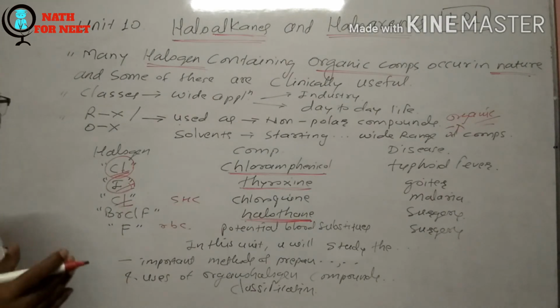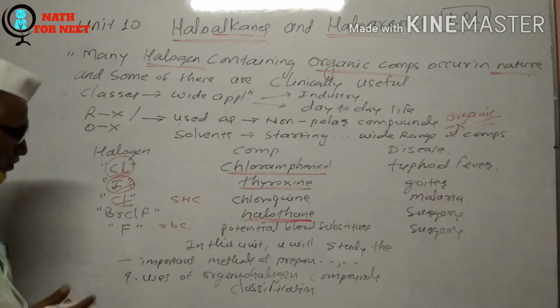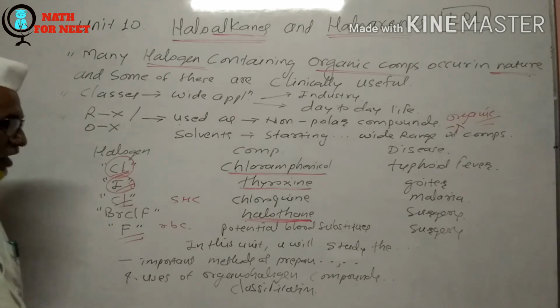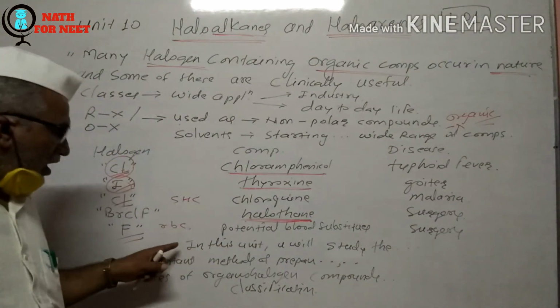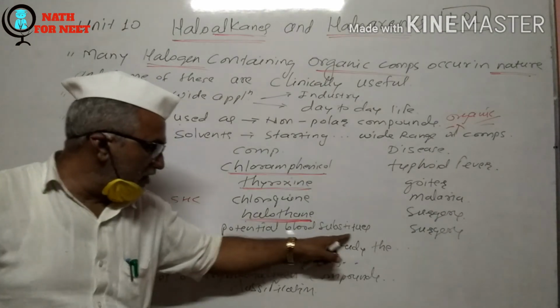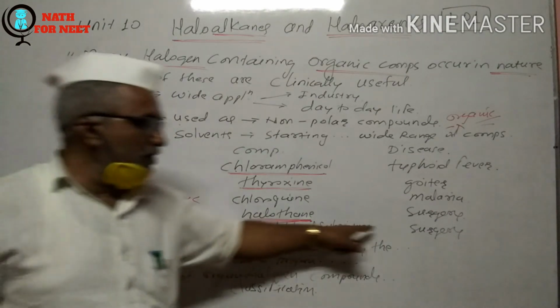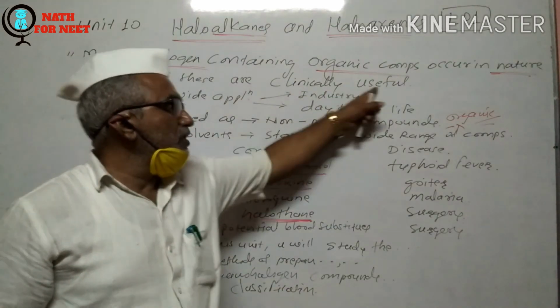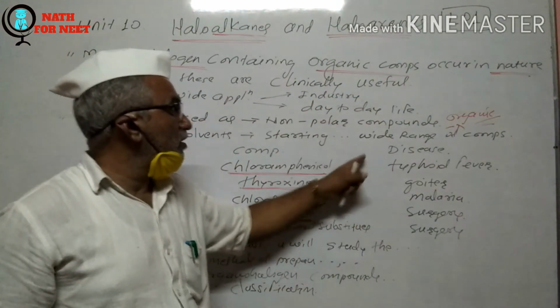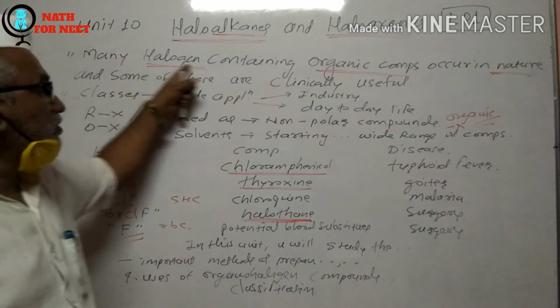Again, fully fluorinated compounds are being considered as potential blood substitutes in different types of surgery. So these are the clinical uses of different halogen containing organic compounds.